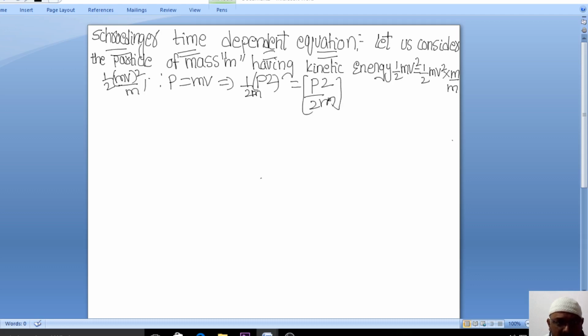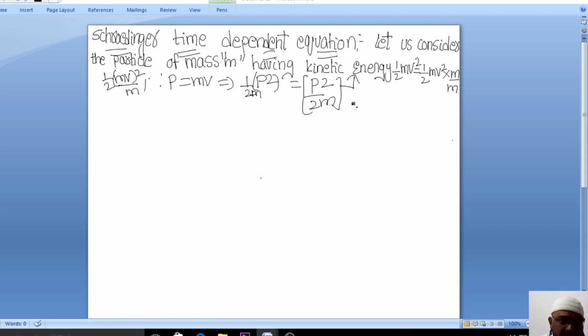So my kinetic energy is p square by 2m. How did I get it? I have written half mv square, multiplying and dividing by m. So what will I get? Half mv whole square by m. Since p is equal to mv, it means 1 by 2m p square, right? mv square is p square. So p square by 2m. So this is the kinetic energy of the particle which is having the mass m. I think you got a clear idea of what I have done.